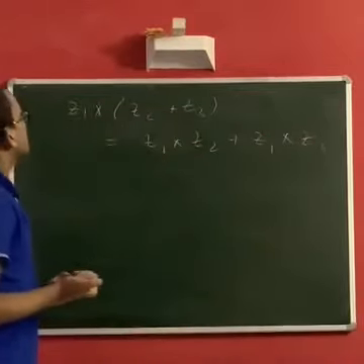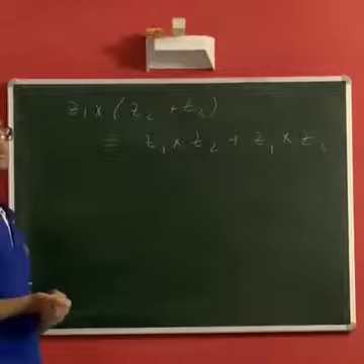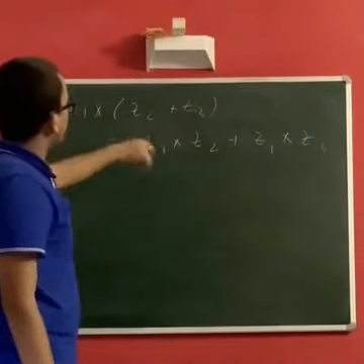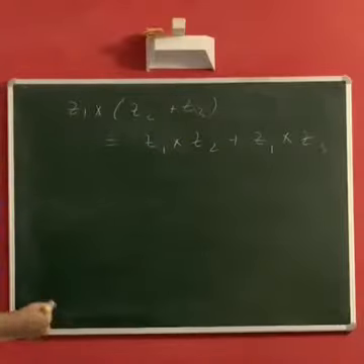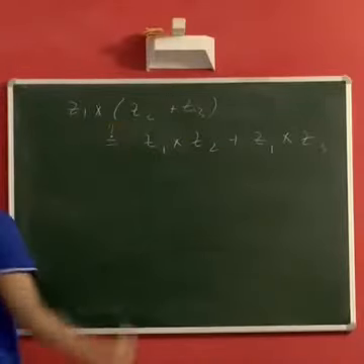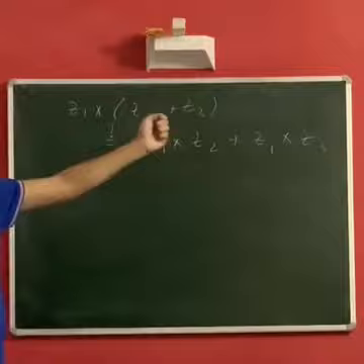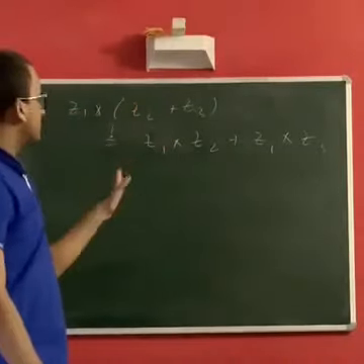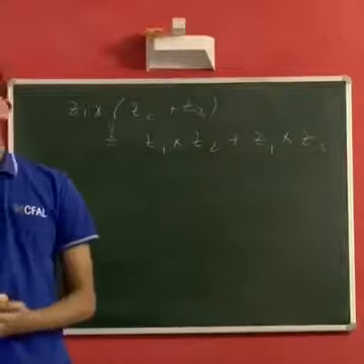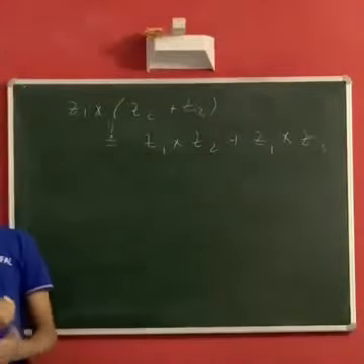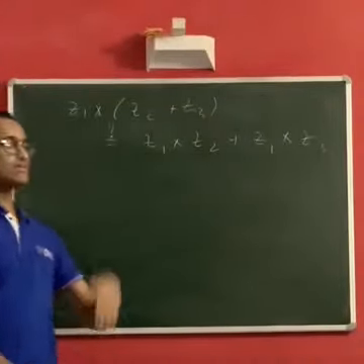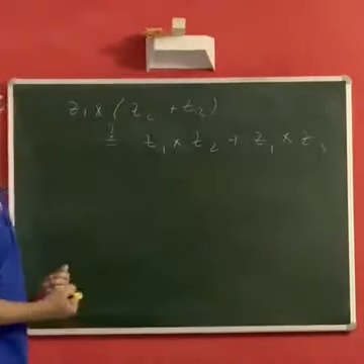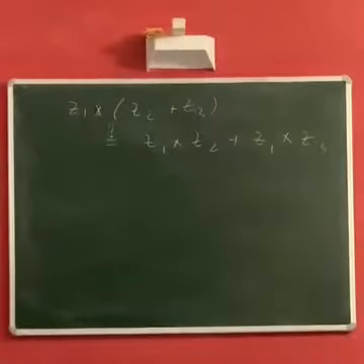Again, I'm not going to do the computation. You will have to trust me that it will work out, and it works out to be fine. The equality will hold. You take any a1, b1, a2, b2, a3, b3, it will work out, and the distributive law is also satisfied. So now we have all the properties to prove that the set of complex numbers is a field with the addition and multiplication we have defined.